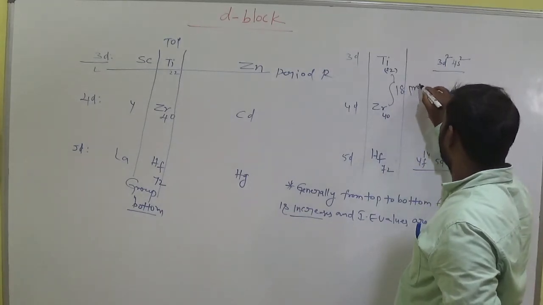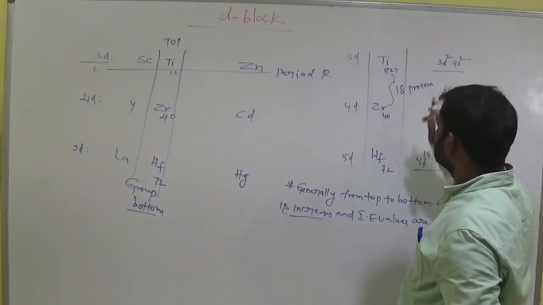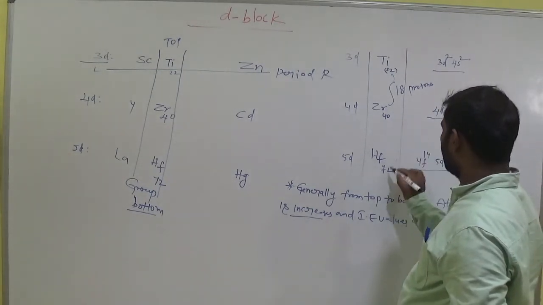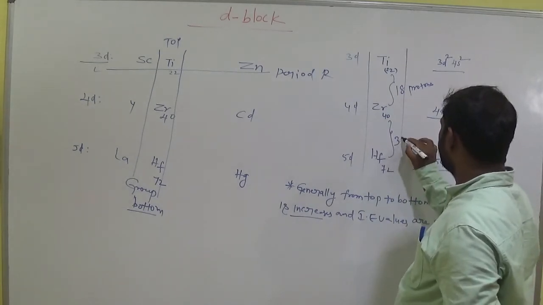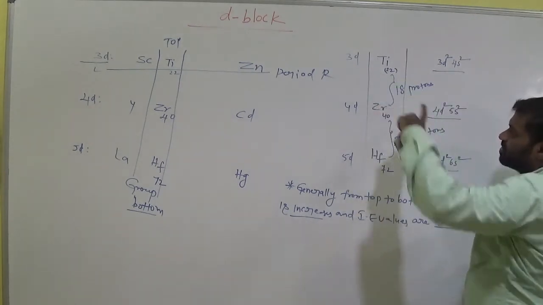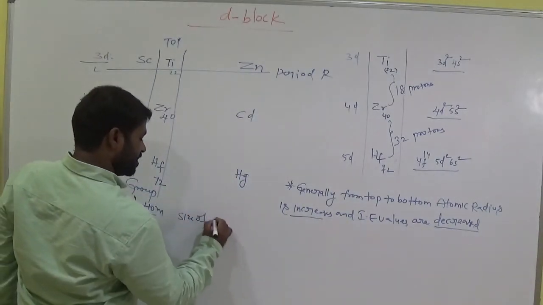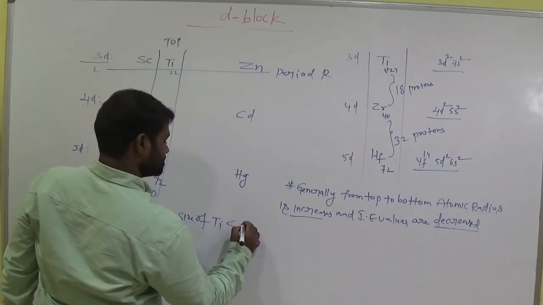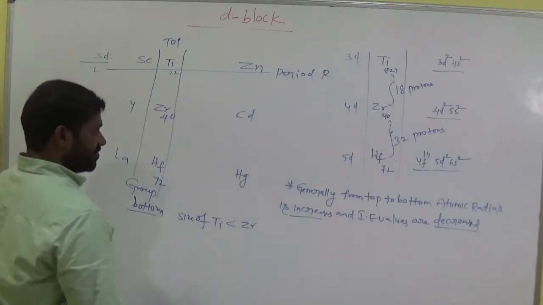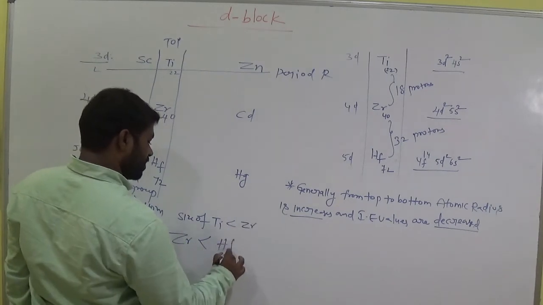Protons are present in the nucleus. From zirconium to hafnium, 32 protons are different. So from titanium to zirconium, size increases; the size of titanium is less than zirconium. Okay, clear? From zirconium to hafnium, what happened?